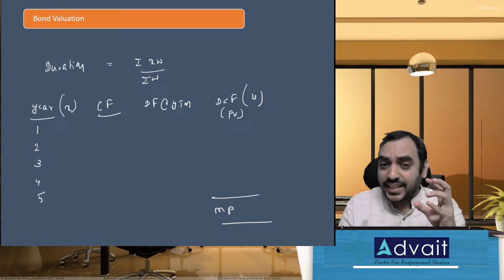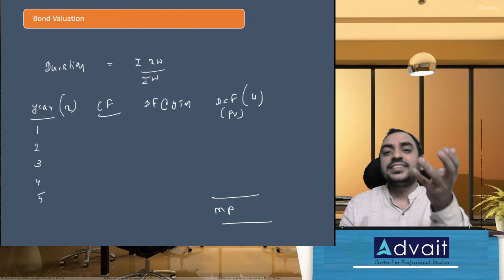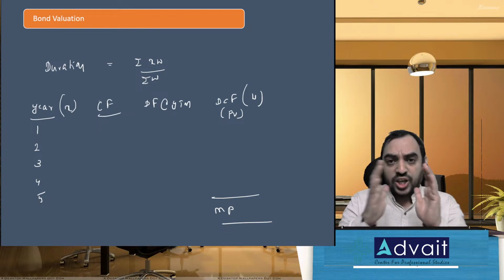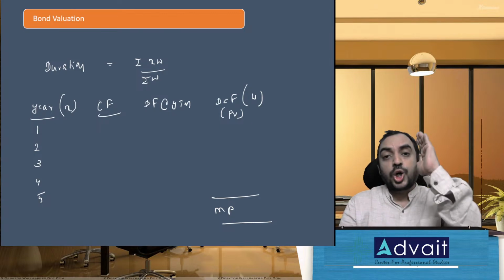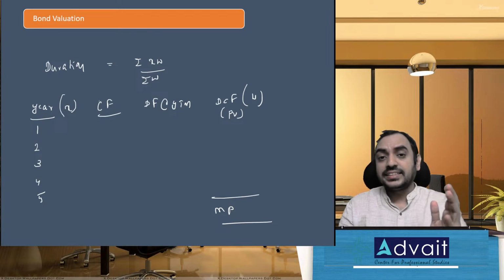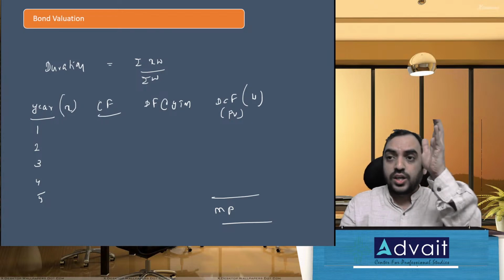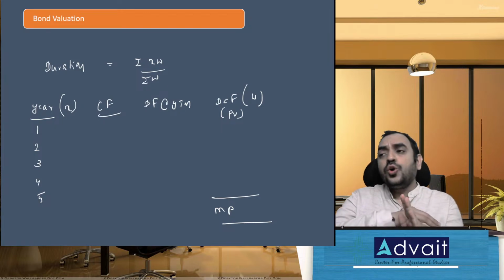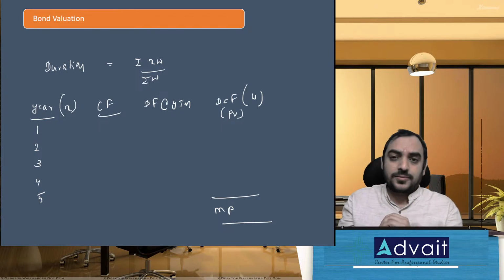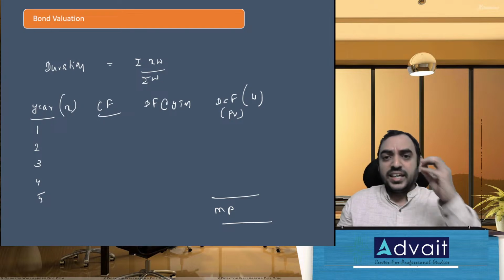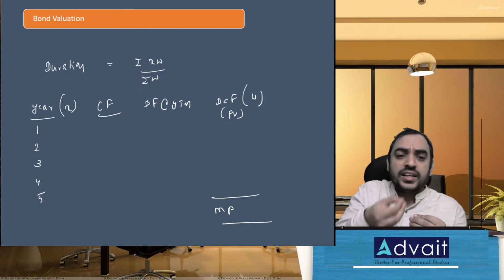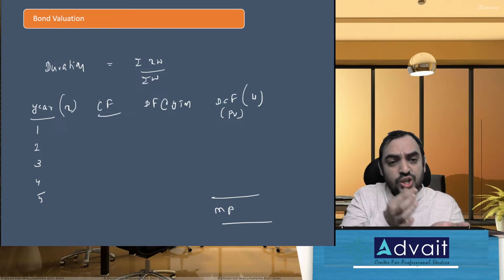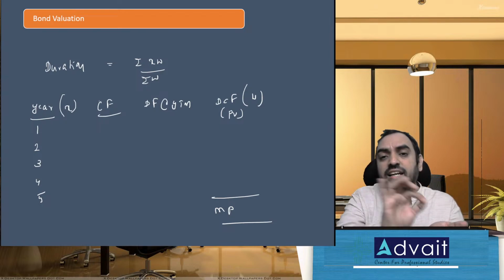So what should be X? Duration. That is number of years. I hope you understood the logic behind why we take column X as the duration, or column year as X. Now, why should we take DCF as weights? Okay, now year 1 I receive something, year 2 I receive something, year 3 I receive something. So can I calculate simple average? 1 plus 2 plus 3 divided by 3?